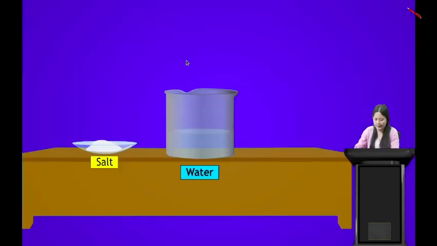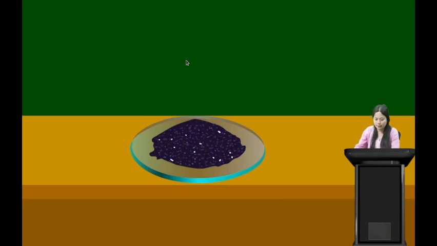Now let us take an example of this. Let us take water in one beaker and salt. Now when we dissolve this salt in the beaker, what happens? The salt will dissolve in water. We get salt plus water, so now this has become a mixture. Another example is potassium permanganate.